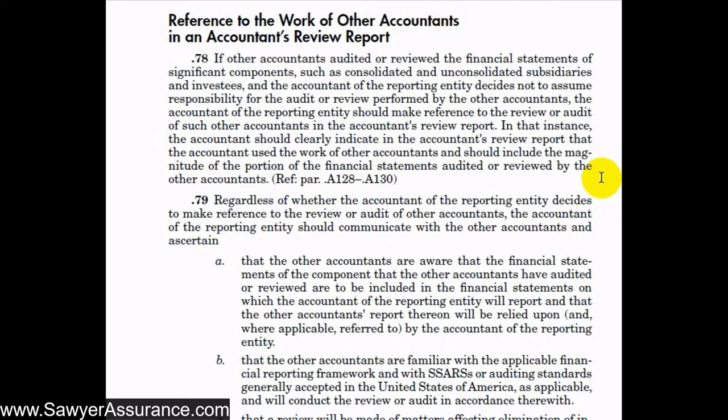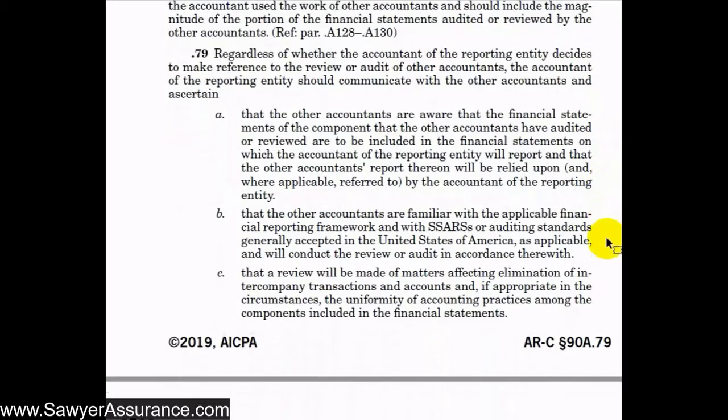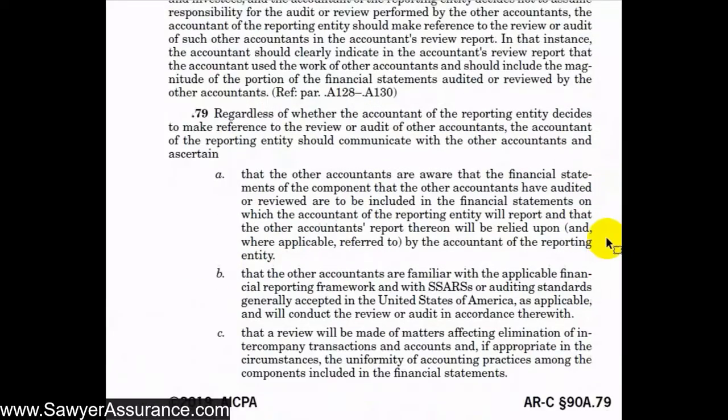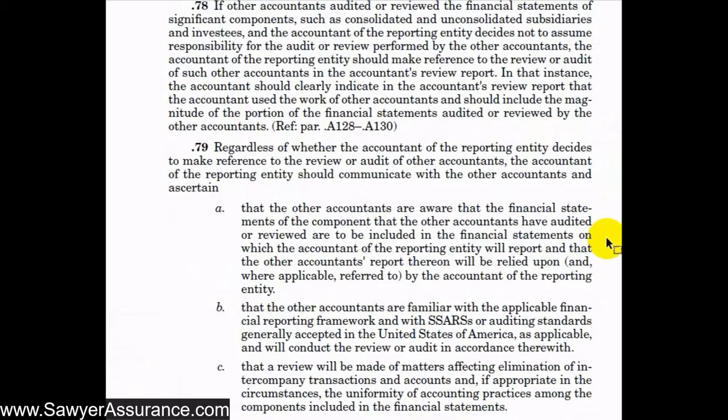But if we learn of this new set of facts after we've already issued our accounts review report, then we would want management not to provide the previous review report and financial statements to third parties, because our review report would be incorrect and the financial statements would not be in compliance with the applicable financial reporting framework. But if it turns out that they do send the prior accounts review report and financial statements to third parties, then we would ask that they retract them or at least inform the third parties of the situation. And if they don't, we need to take it upon ourselves to make it known to the third parties that there should be revisions to that old report and to see our new report. So let's go down to some of the explanatory material here to get a better understanding.